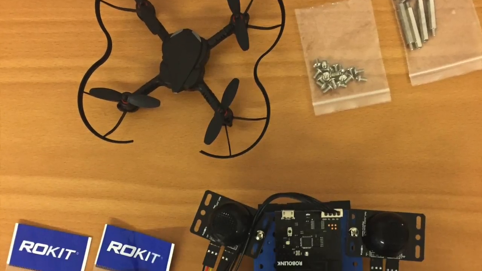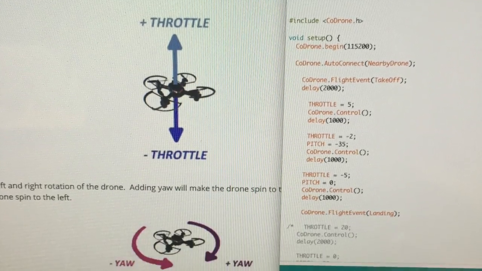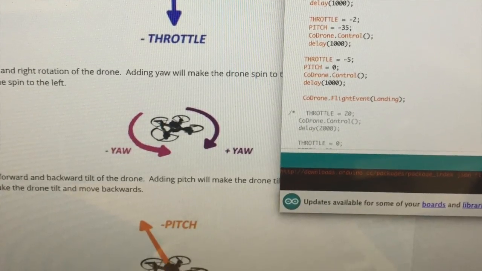We use a programmable drone to go to the desired GPS location. The software is Arduino, and this is the cross-platform architecture of the mobile app.